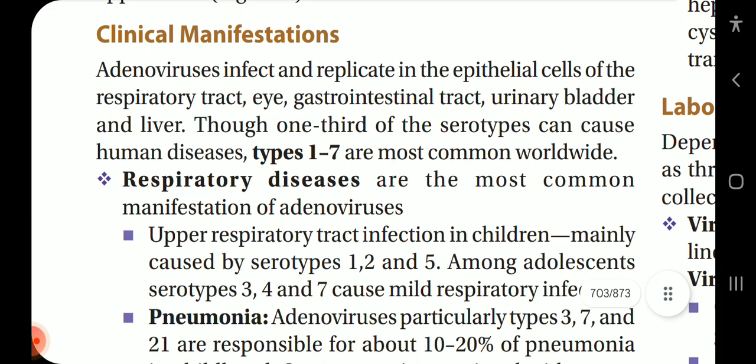Clinical manifestation: adenoviruses infect and replicate in the epithelial cells of the respiratory tract, eye, gastrointestinal tract, urinary bladder, and liver. Though one-third of serotypes can cause human disease, types 1 to 7 are most common worldwide. Respiratory diseases are the most common manifestation of adenoviruses.